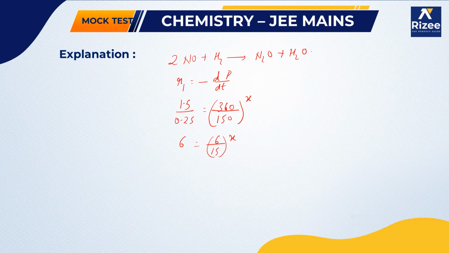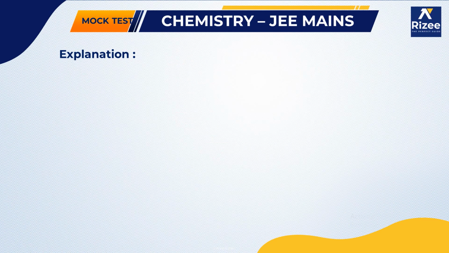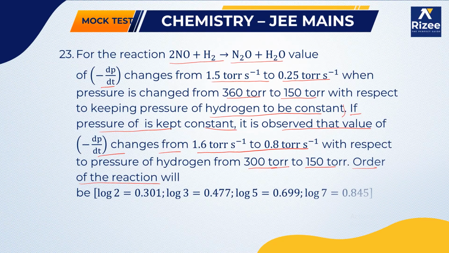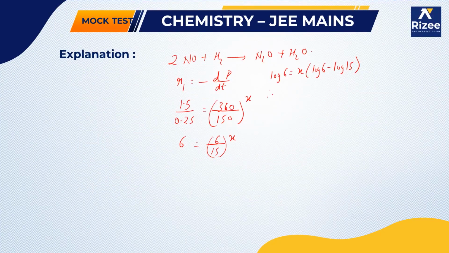Applying log, we can write log 6 equals x into log 6 minus log 2.5. Using the values of log 2, log 3 and log 5, log 6 we can write as log 2 plus log 3, equals x into log 2 plus log 3, and log 15 we can write as log 5 plus log 3, because 5 into 3 is equal to 15.